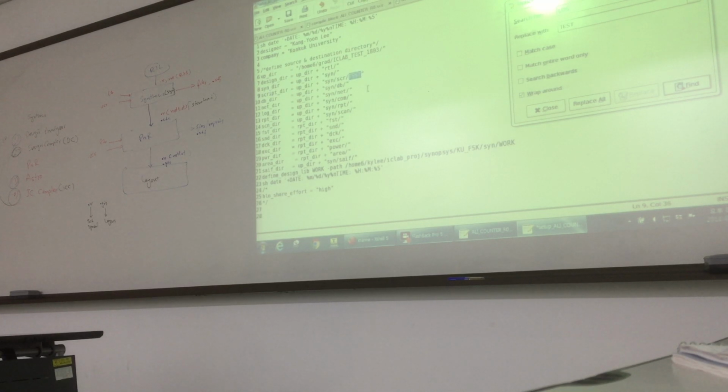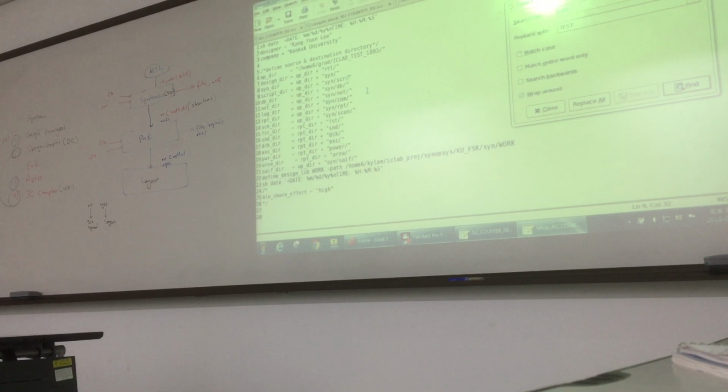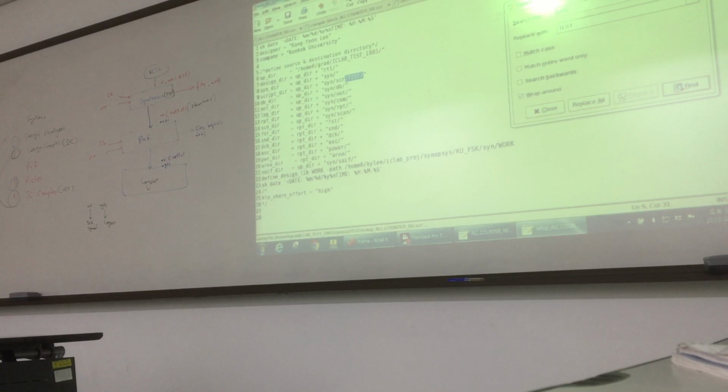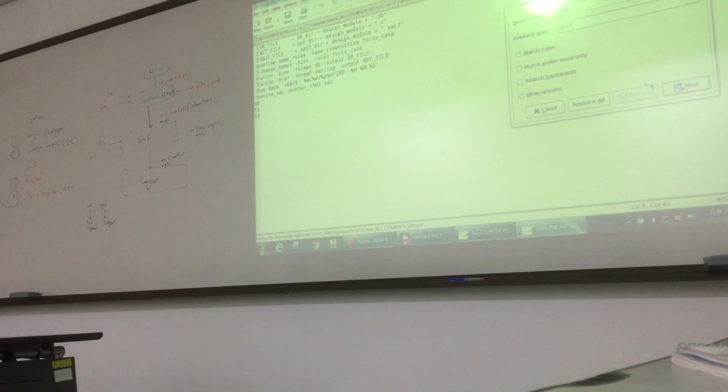Your scripts are in test. You see previously it is this one. You write the location of test. Your block name, this one. This is very important. And then you open the next file, find.